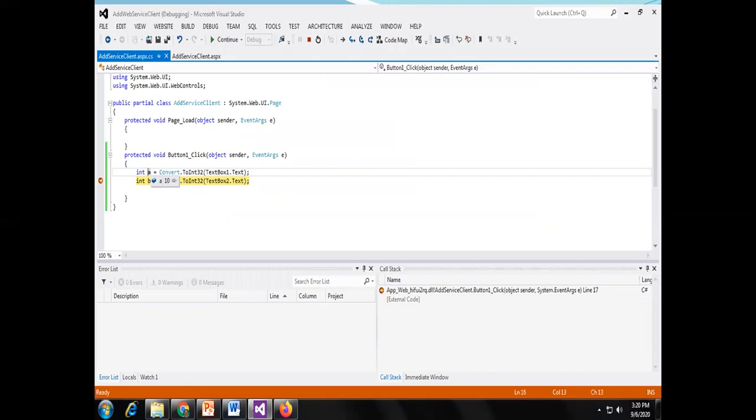I am accepting the value in the text box in a string format, so I am converting that string into an integer. Now integer a has the integer value 10, and the variable b contains the value 20. In this way we are testing the add web service client application. After testing this, in the top-down approach, the next module is developed by the developer: the web service, the addition method.